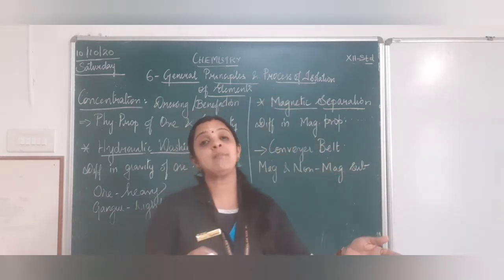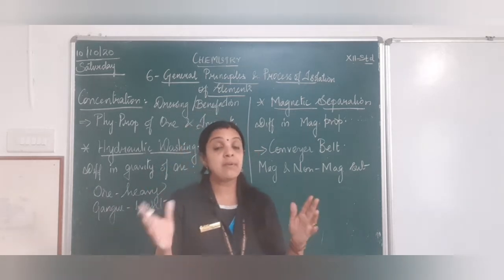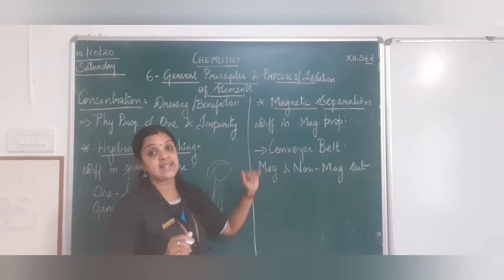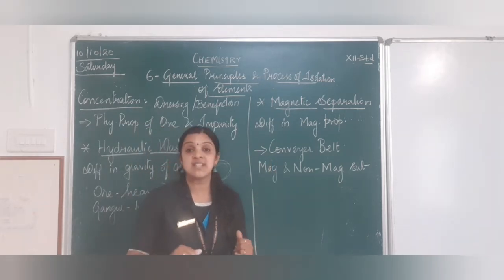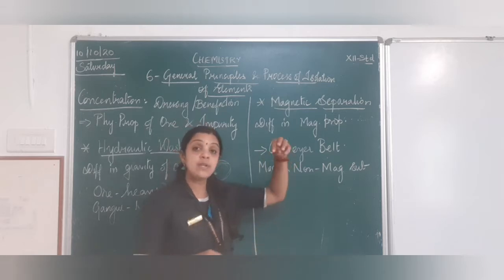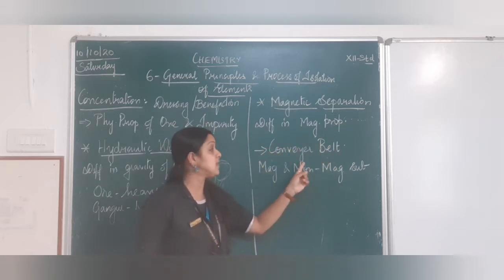Either the ore will be magnetic or the impurity will be magnetic. So depending on that, we will be selecting the magnetic separation, where you have a conveyor belt; the diagram is given in the textbook. The ore will be poured from the top. When it passes over the conveyor belt, what happens?